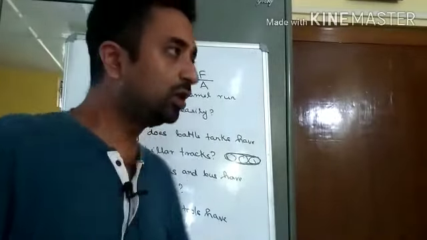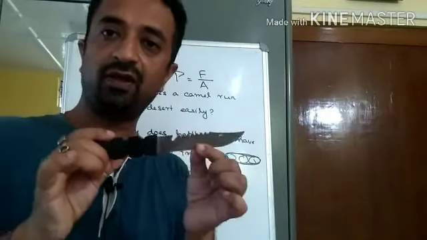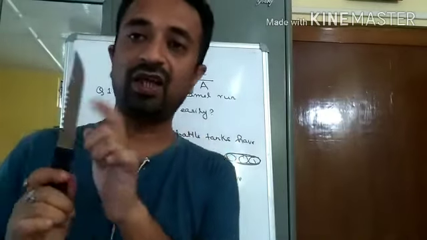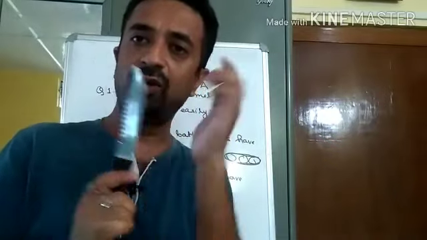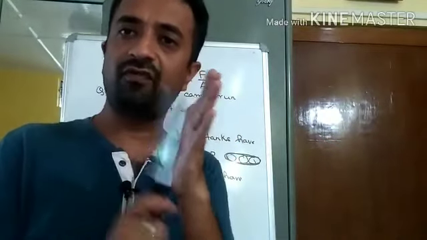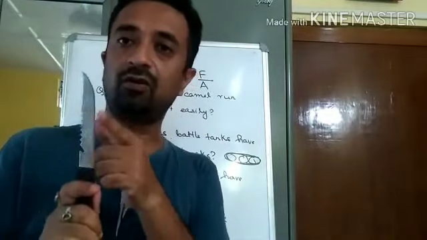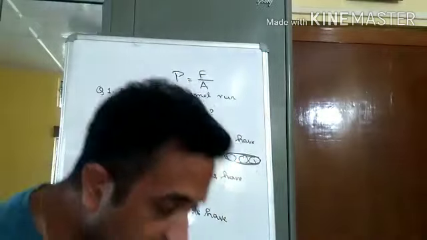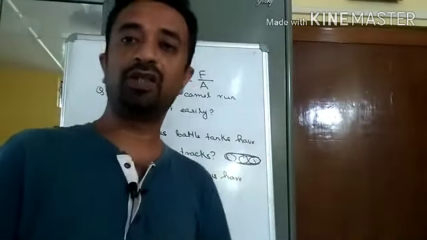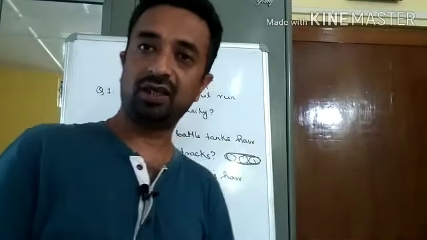Clear? So a cutting tool should have sharp edges, because the area that will make contact with the surface, a fruit, a vegetable, anything, will be less, and the pressure will be more. If the pressure is more, it can cut through the object very easily. Clear? Okay.